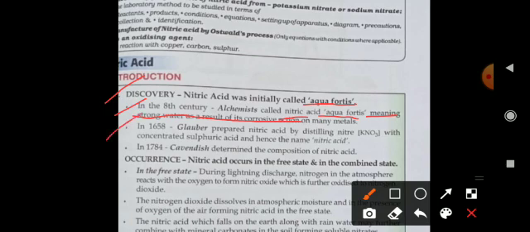In 1658, Glauber prepared nitric acid by distilling nitrate KNO3 with concentrated sulfuric acid, and hence the name nitric acid comes out. In 1784, Cavendish determined the composition of nitric acid.